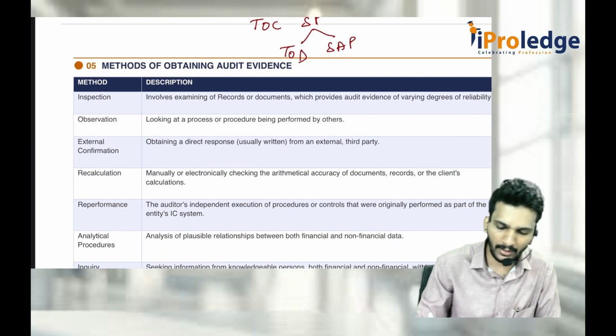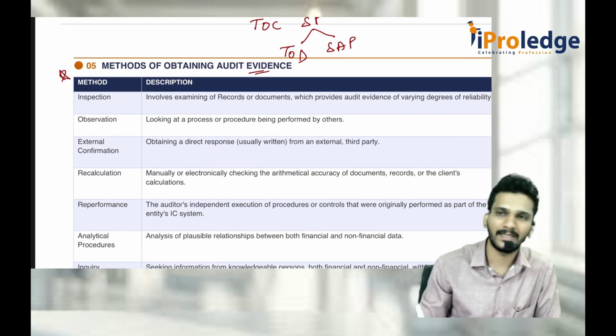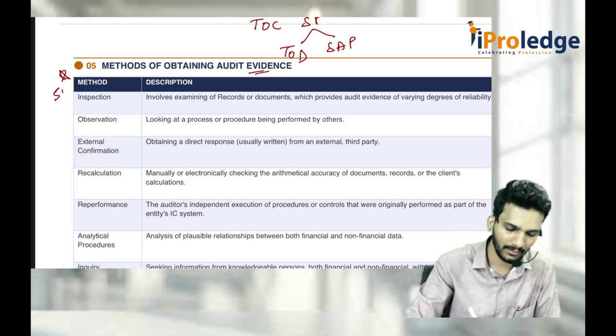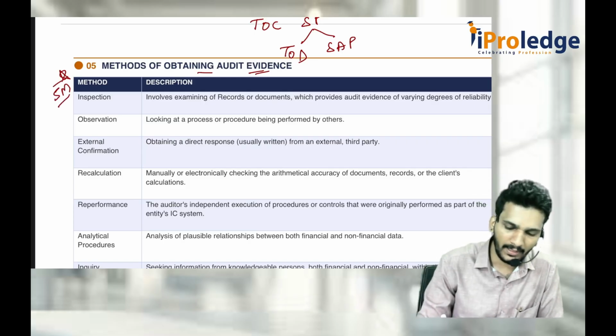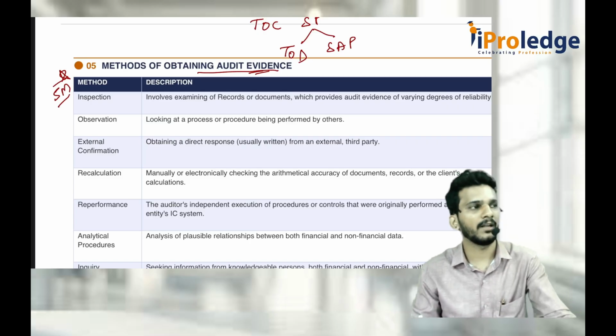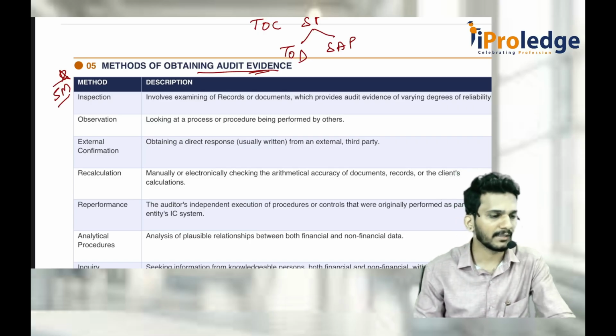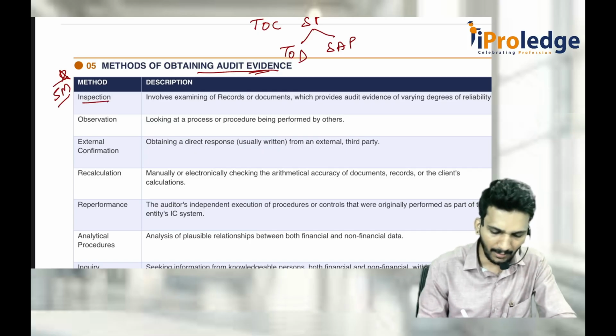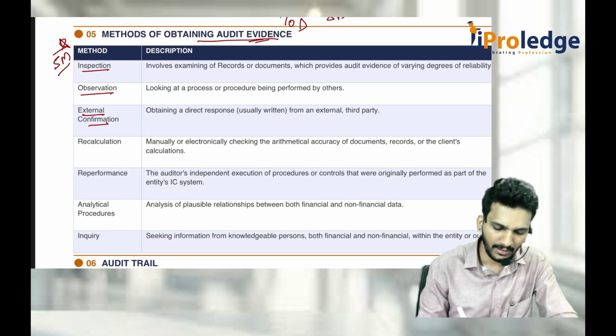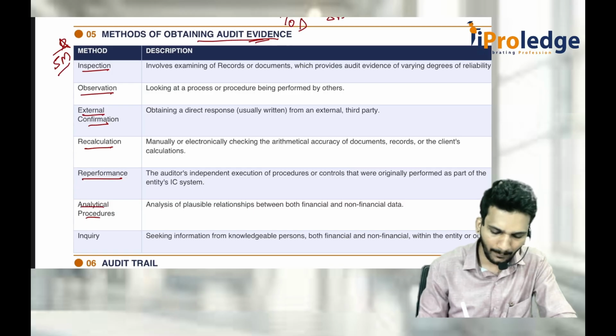So, how do you get the evidence? This is important from an examination point of view. They will definitely ask for 5 marks. Methods of obtaining audit evidence. Audit evidence can be obtained by 7 methods. What are those 7 methods? Inspection, observation, external confirmation, recalculation, reperformance, analytical procedures and inquiry.